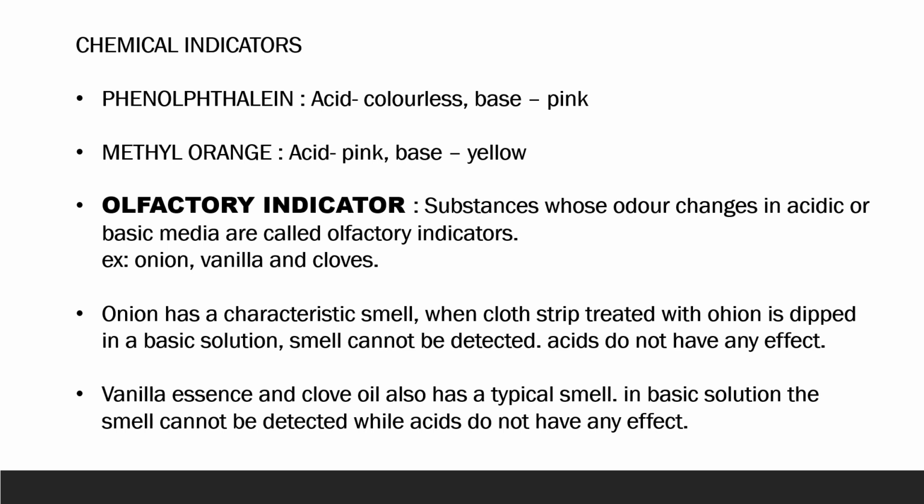After discussing natural indicators, let's discuss some chemical indicators. These are basically chemicals which are synthesized from artificial sources, and the most common one is phenolphthalein. Phenolphthalein indicator, when added to an acid solution, is basically colorless. It doesn't give any color. And with base, phenolphthalein gives pink color.